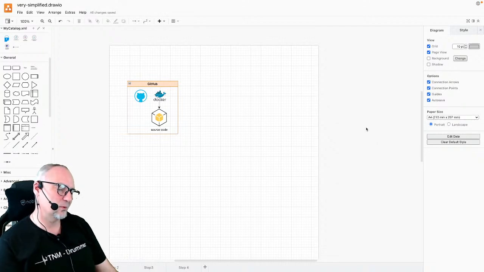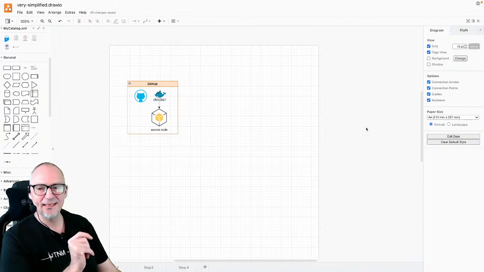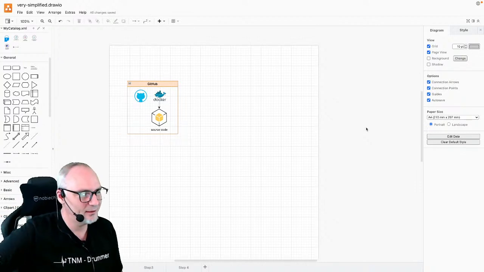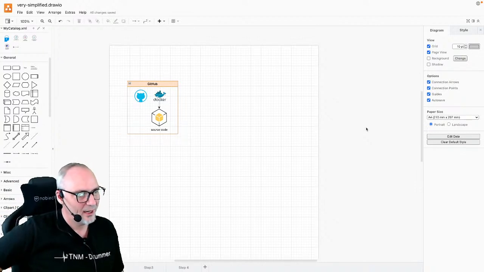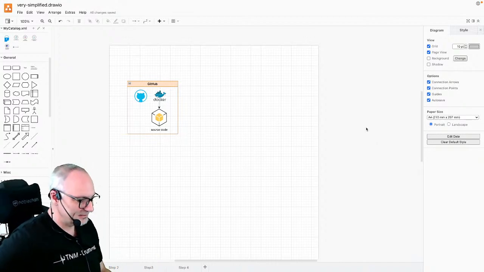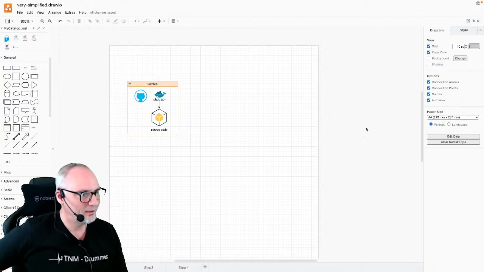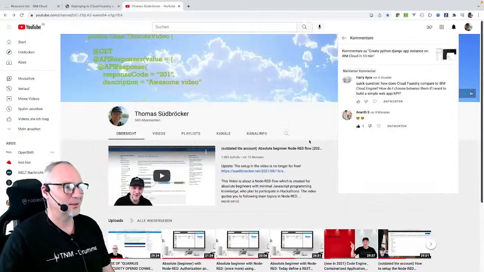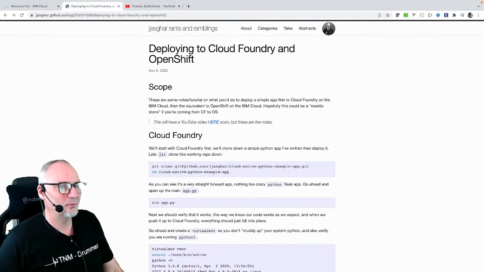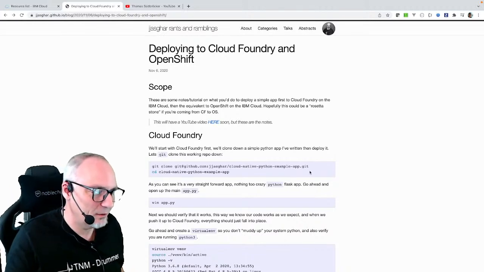That's a little bit different to when you start with Cloud Foundry, where you get an example application automatically instantiated. That's not the case with Code Engine. So I searched GitHub for a very simple Python application, and what I chose is an awesome simple one made by a colleague of mine.